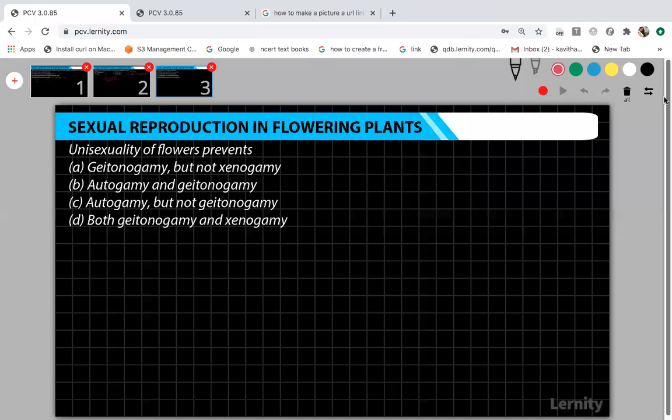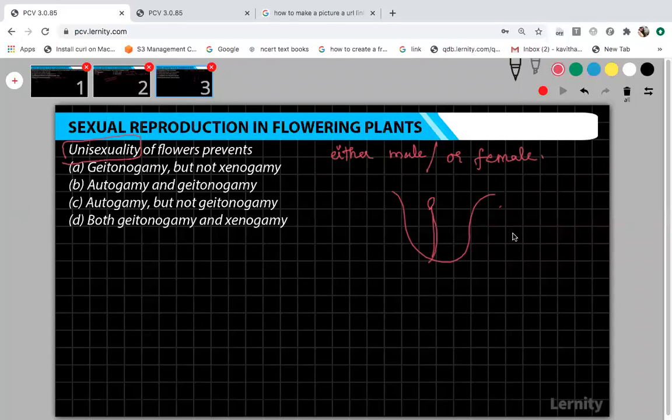Please think well and then answer me. Some of you are giving option B. I'm getting different answers. Understand or not? Unisexuality means it will have either male flower or female, either male or female. So in a flower, either you will have the stamen or you will have the pistil.